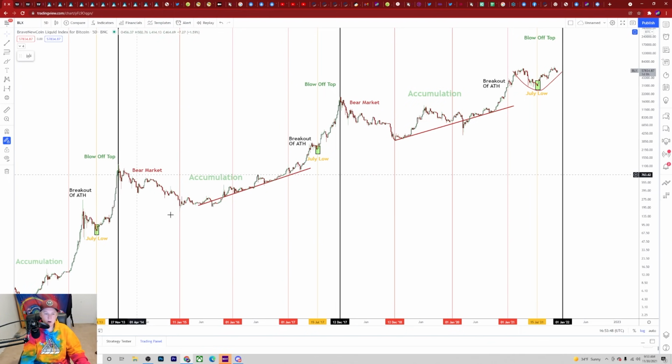So if the bear market can be 45 days longer than 1 year, what's to say the cycle top can't also last 45 days longer than our projected cycle top? And so what we've always said is 4 years from our last cycle top, which is going to be over here at about mid-December. So if we get 45 days past mid-December, we're looking at the end of January as our projected cycle top.